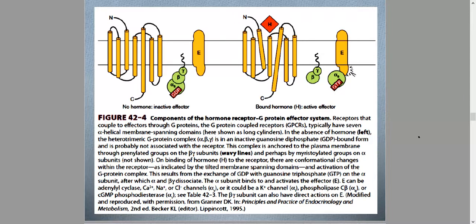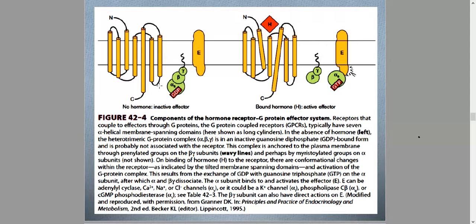Okay, on the binding of a hydrophilic molecule to the receptor, conformational changes can be appreciated. You can see that the transmembrane alpha helices have changed their orientation, so they somehow tilted. Okay, and at the same time resulted in the activation of the G protein, of the multi-subunit G protein. An activated multi-subunit G protein is said to be activated as it exchanges GDP with GTP.